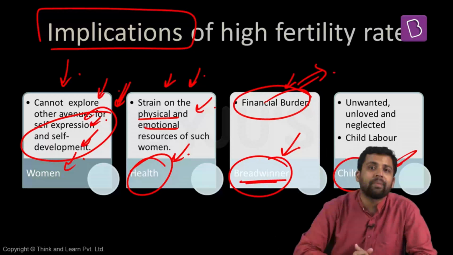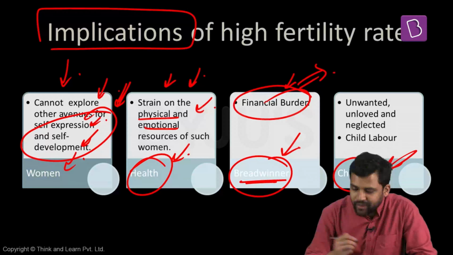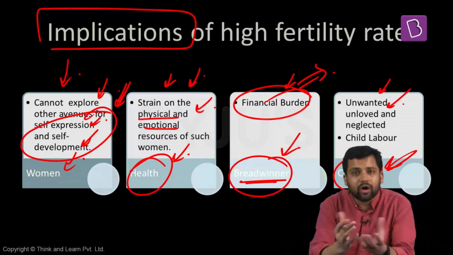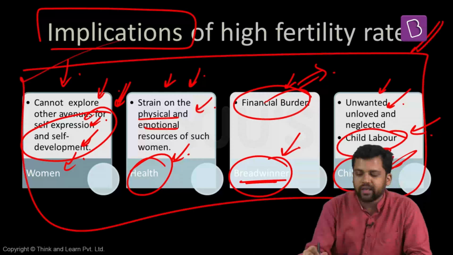Apart from this, how are the children impacted? If a family has a lot of children, they will not get love, affection. If there are a lot of children in a family, the children will be neglected. They will not be provided sufficient love, affection. And sometimes, if a family is not doing well, if already they are poor, and there are a lot of children, you do not have sufficient resources. So in such a scenario, the children might be asked to work outside, which can lead to child labor. So all this can be the implications of high fertility rates.